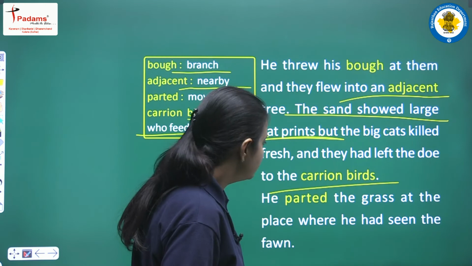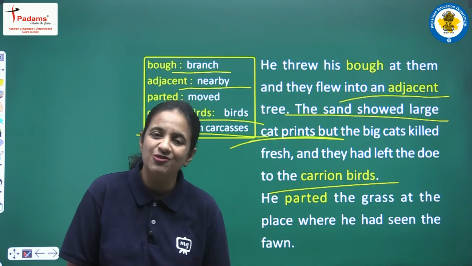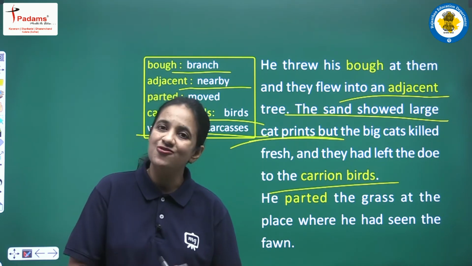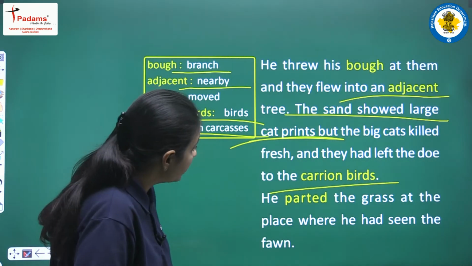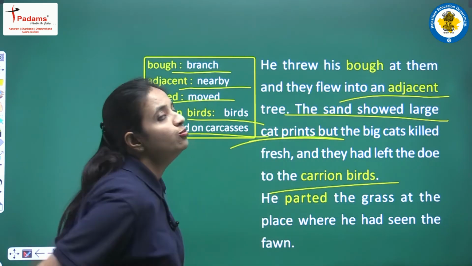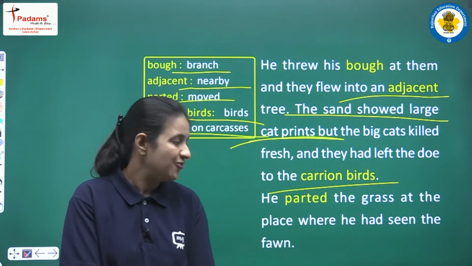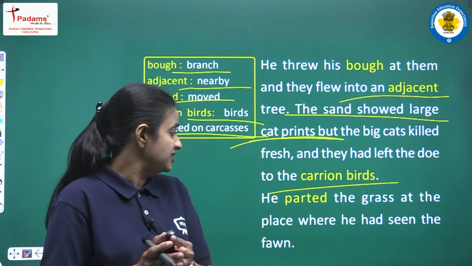He parted the grass at the place where he had seen the fawn. So now Geordie, still he was having only one thing in his mind, still he just wanted to find the fawn. So yes, still he was moving ahead and ahead. So now he parted the grass. Parted means to move. So now all the grass, or we can say the scrub that were there on the way, so he parted, he moved the grass at the place where he had seen the fawn.